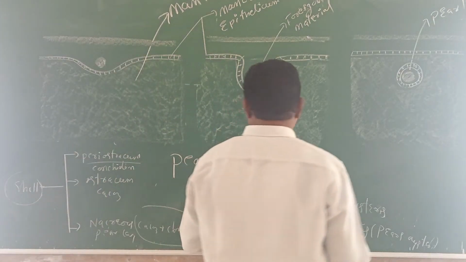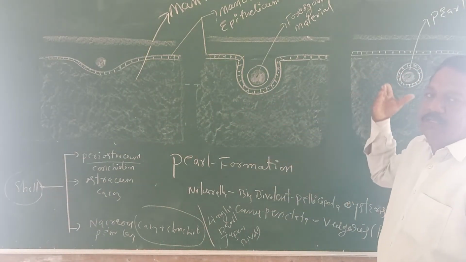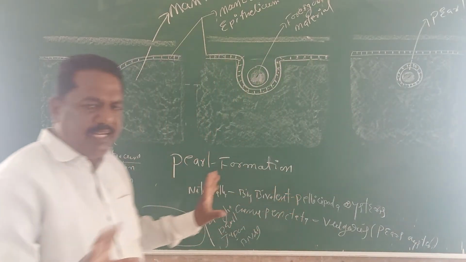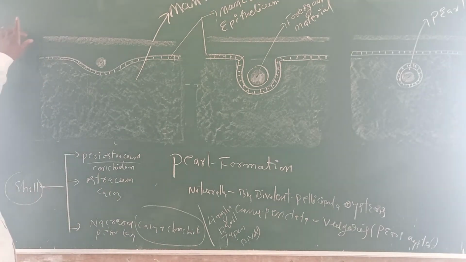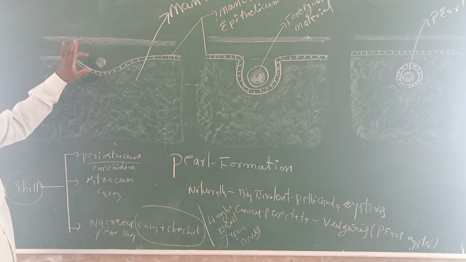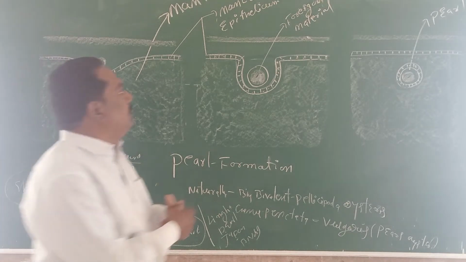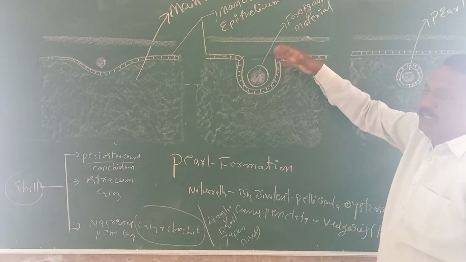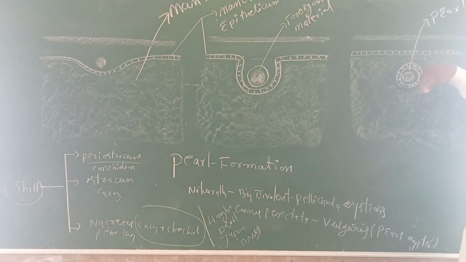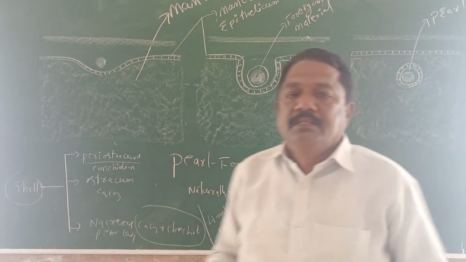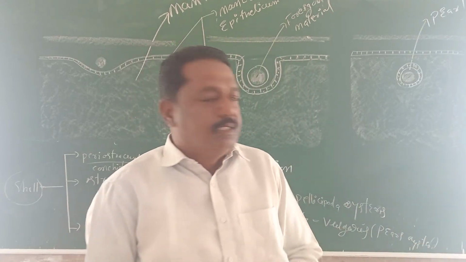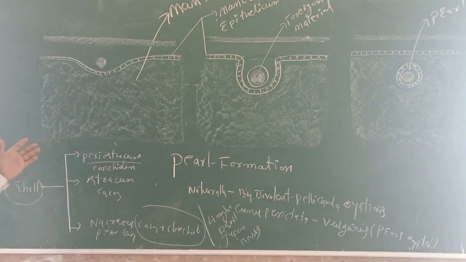Through the oysters, natural pearls can form. Pearl formation is very important for examination, and how they form is very easy. You know the outer shell, the mantle body, and in between, if any foreign particle enters, irritation is caused. Around the foreign particle, numerous shiny substances are secreted, forming a sac-like structure. Finally, the shiny substance covering the foreign particle forms the pearl. After formation, the pearls are separated from the animal body. That is how pearl formation takes place, especially in Mollusca.